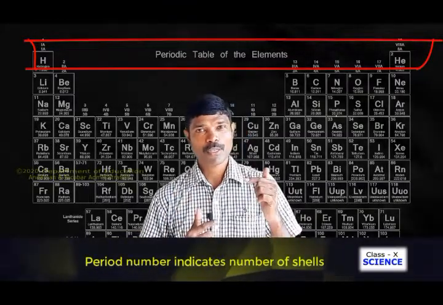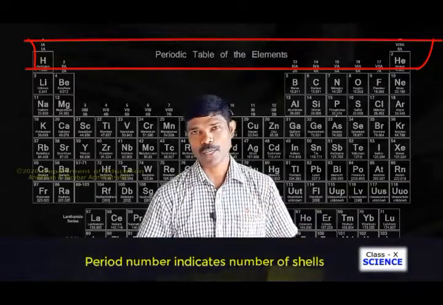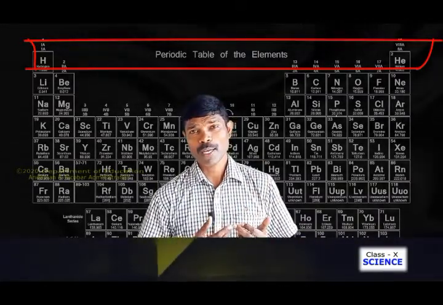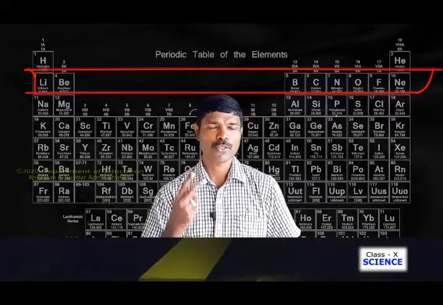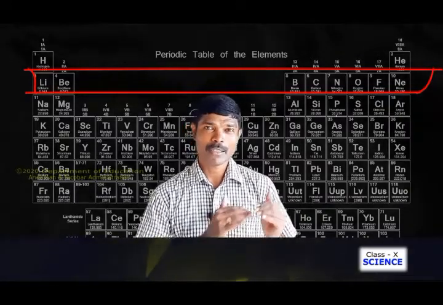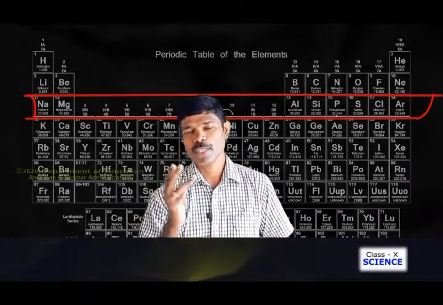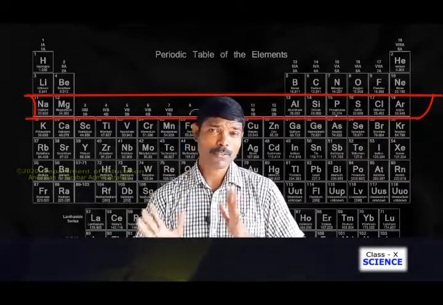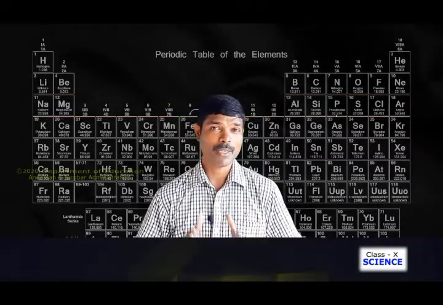So the first period will have elements with only one shell. If the elements are in the second period, then all the elements will have two shells. If you take the elements in the third period, all the elements in the third period will have three shells. So on the basis of this only, the elements are arranged in the modern periodic table.